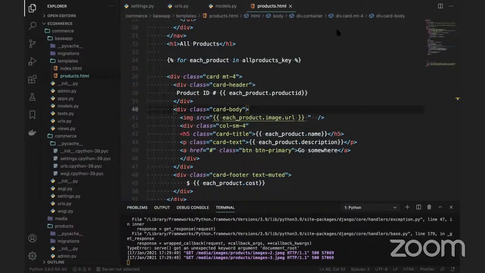If we open this, okay, let me close this. There is a type error. It says type error, serve got an unexpected keyword argument, this one. So we got an exception saying that the message won't be displayed. Do you know why? That's the question. Anybody guess?